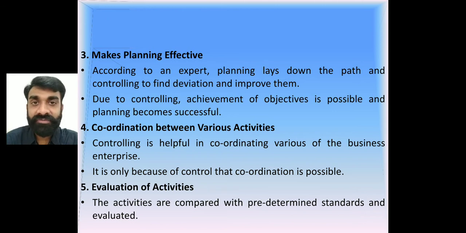Then, coordination between the various activities. Controlling brings coordination between the various activities of the business enterprise, like production activity, employees activity and so on. Suppose I am the one handling the controlling task. I will make sure that each and every activity takes place on time, so I need to coordinate with each and every department: these things need to be done on time, as per the instructions given by the top level management.